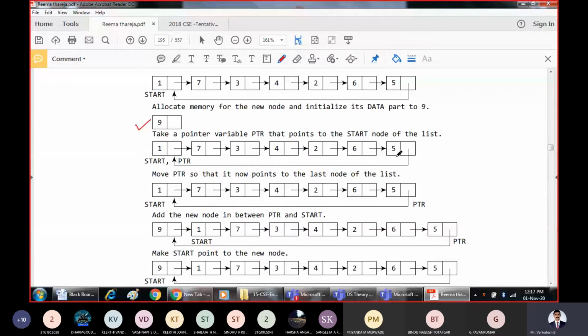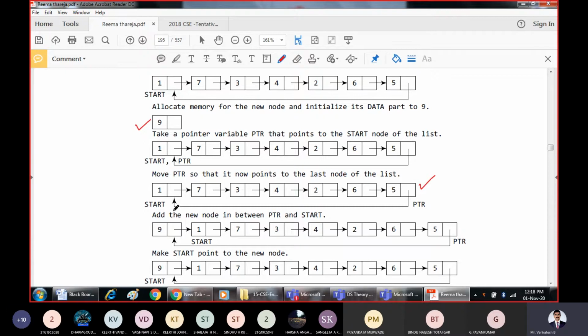So to fulfill that property, we take one more pointer, PTR. From the beginning, we will traverse PTR up to the end. That means move PTR so that it now points to the last node of the linked list. It is possible: perform PTR equal to PTR pointer next. So we will take our pointer PTR to point to this node. Why do you have to look at this node? Because this is the last node. What is the property of the last node? The last node should contain a pointer to the first node.